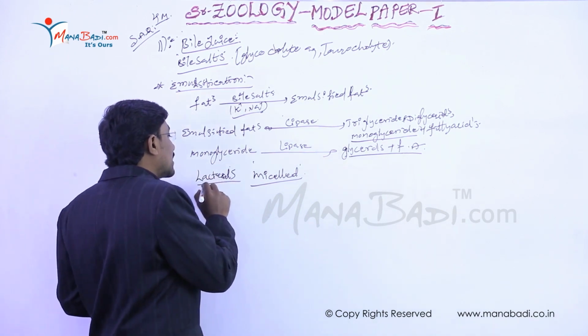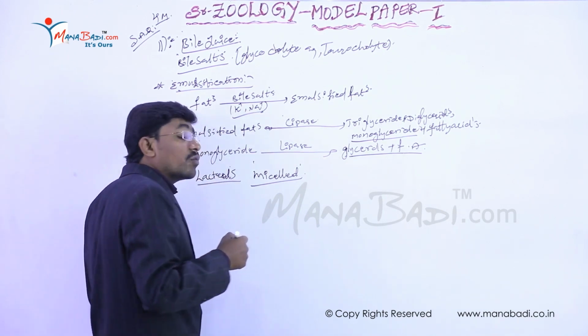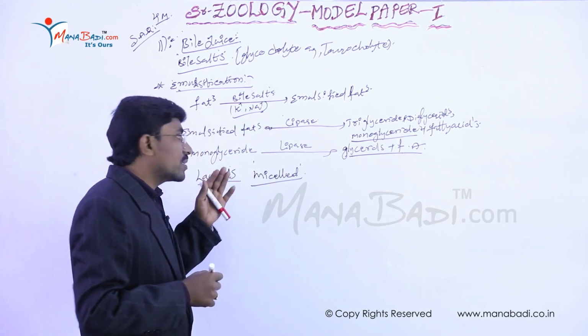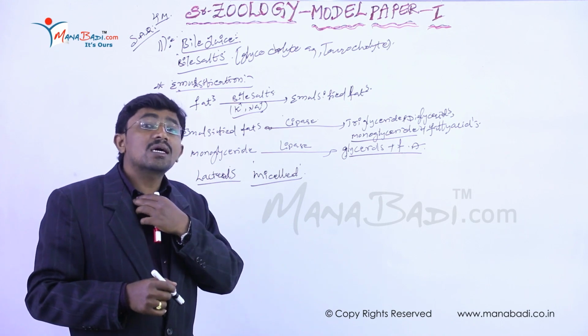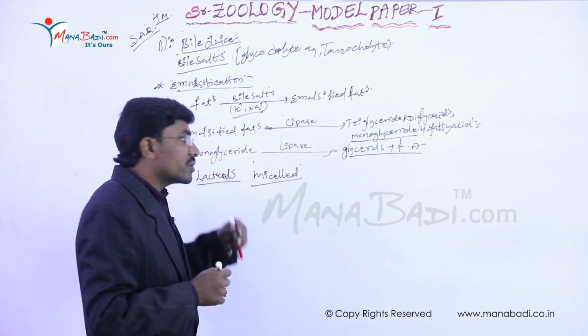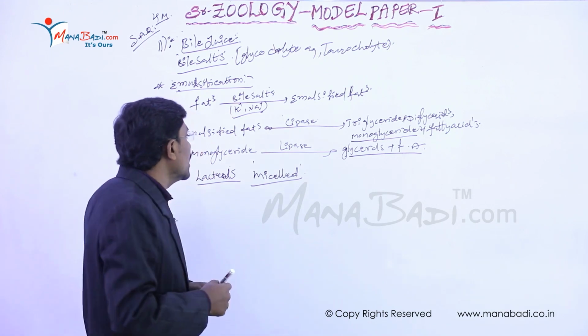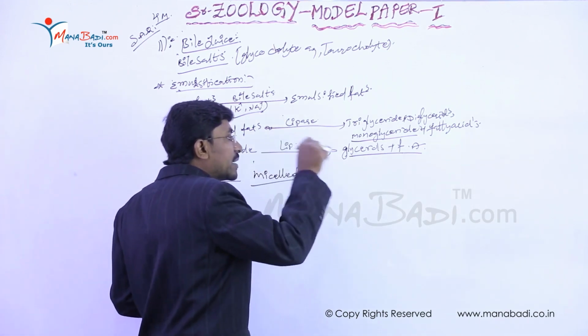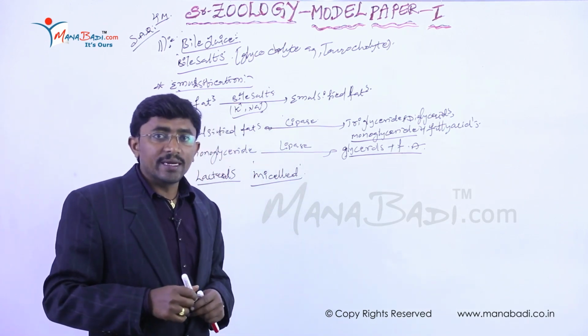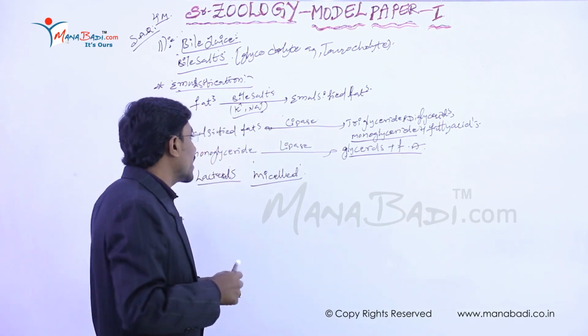Finally, these lacteals open into the large lymphatic duct. This large lymphatic duct opens into the subclavian vein, that is the clavicle vein. Finally, these micelles enter into the bloodstream at the left subclavian vein. So it is the main thing.